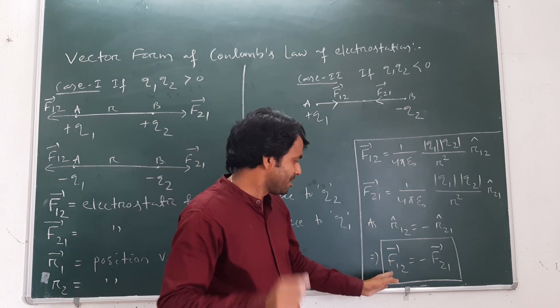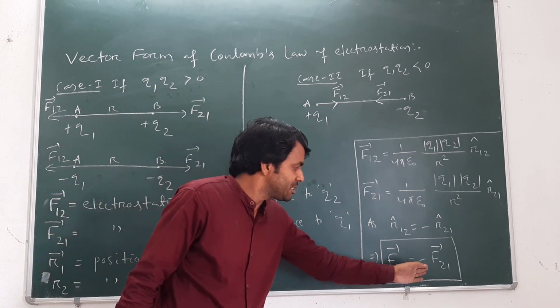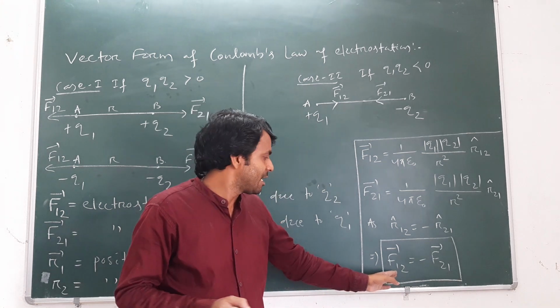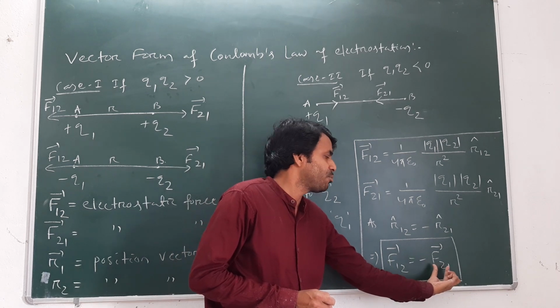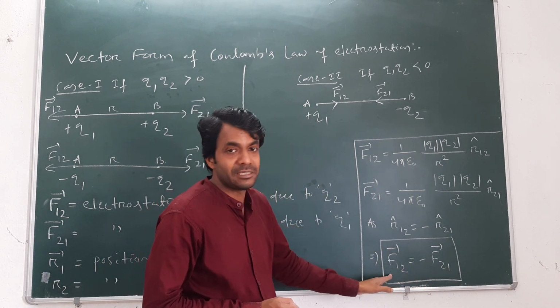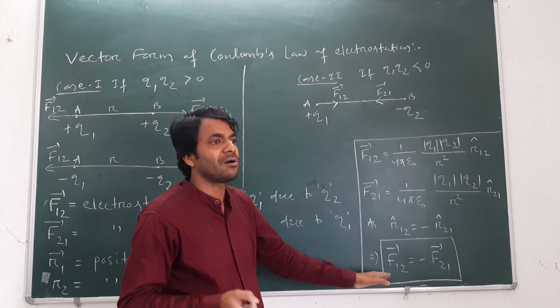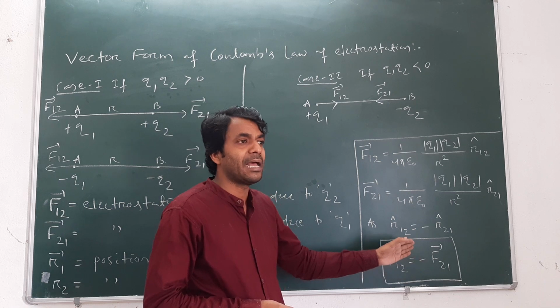Here one thing is found: they are opposite in direction but the magnitudes are equal. The magnitude of force F12 is equal to the magnitude of force F21, but the direction is opposite, which is a consequence of Newton's third law. Every action has an equal and opposite reaction.